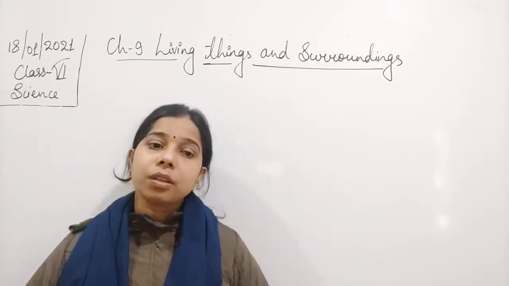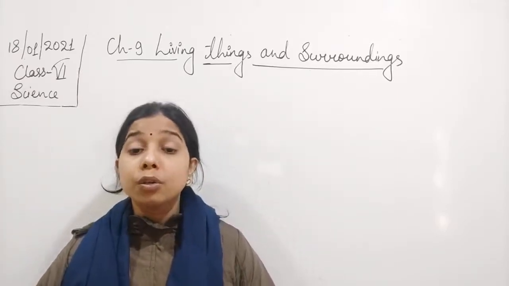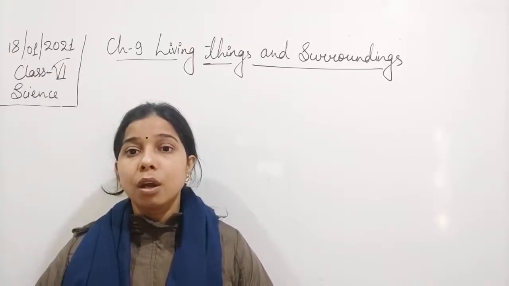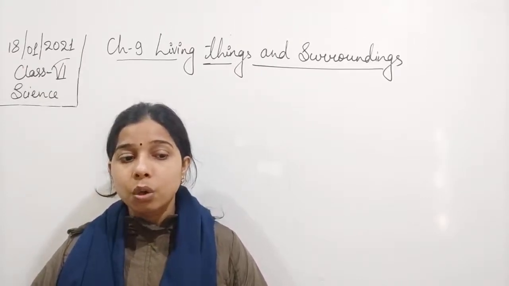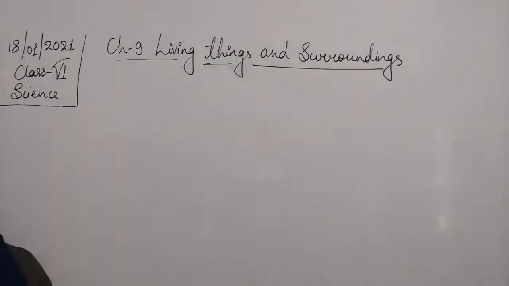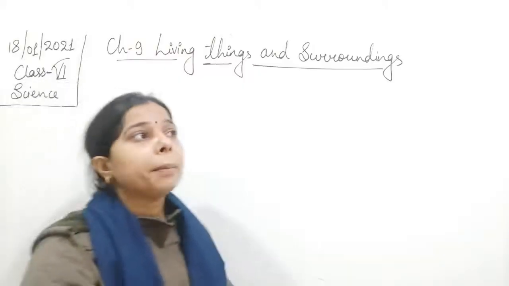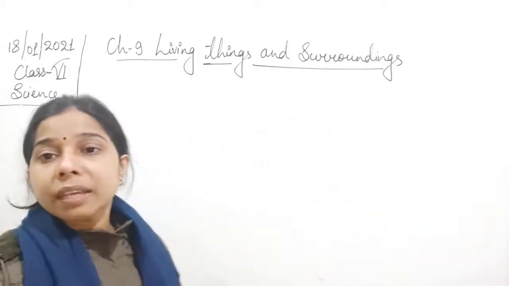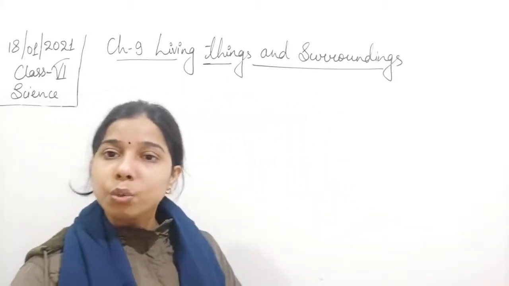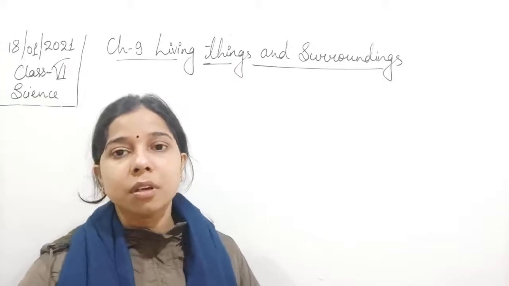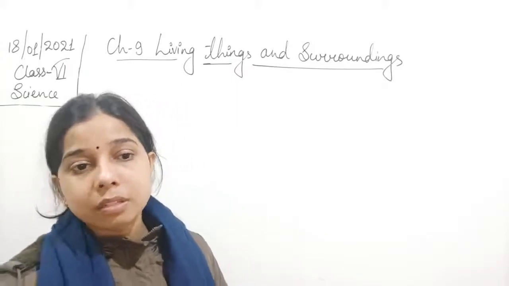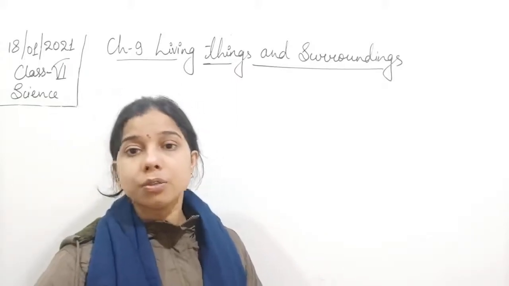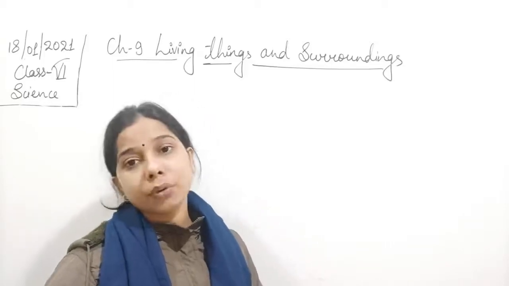Not only this, students, you will find that the roots are very long, and they go deep inside the soil in search of water. So the roots present in the desert plant are long so that they can go deep inside for water.